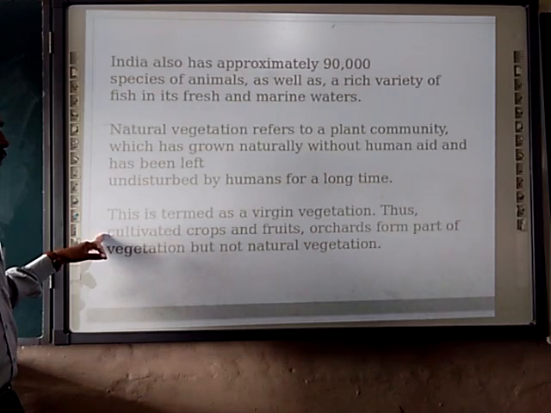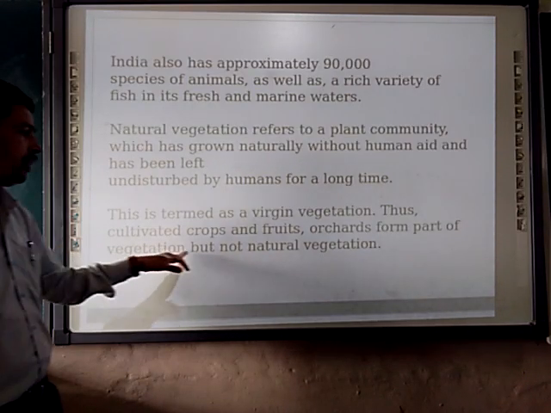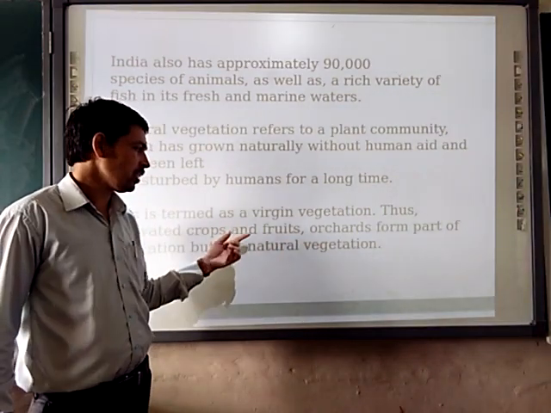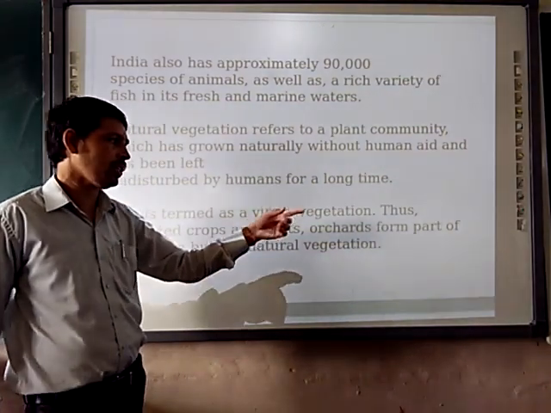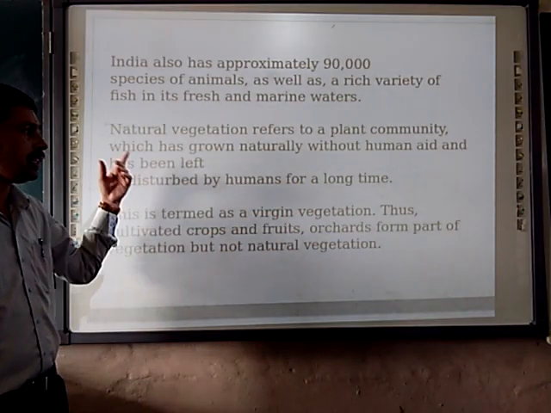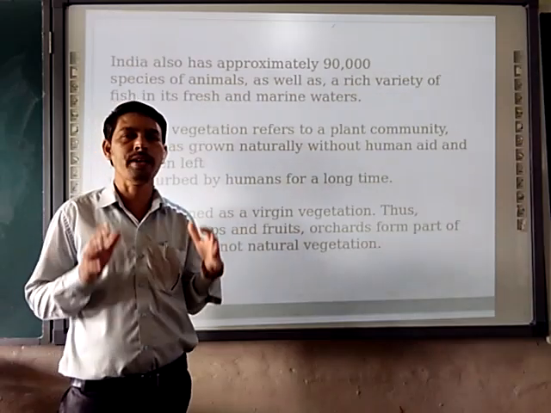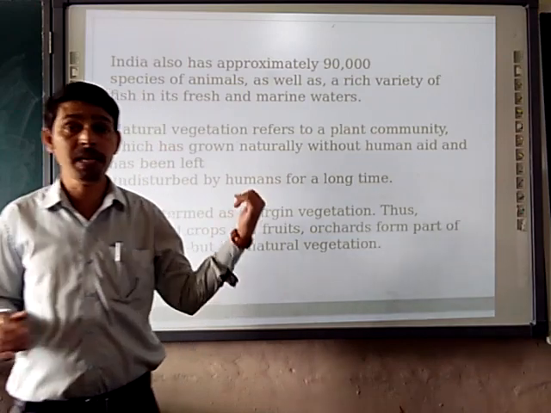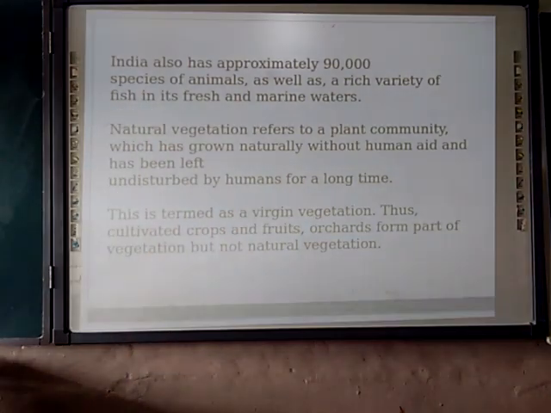Thus, the cultivated crops, fruits and orchards form part of vegetation but are not termed natural vegetation, because for growing fruits, orchards and other crops, we help them to grow. But natural vegetation grows naturally without any interference of human beings. Please make a note of it. What do you mean by natural vegetation?